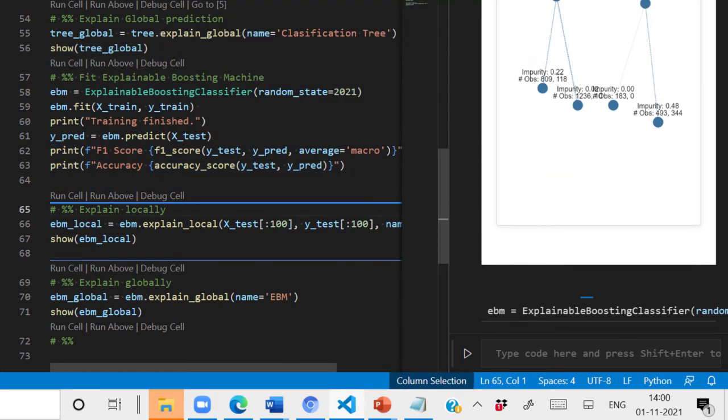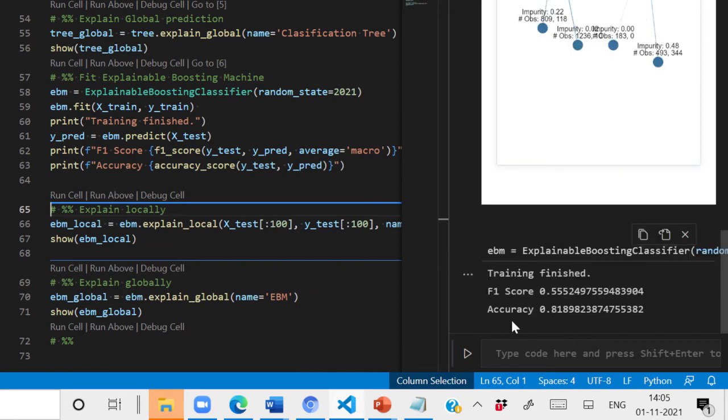It will take time to train. Let's wait for this training to finish. Our training has been finished. You can see the accuracy of this explainable boosting classifier is 0.81 and its F1 score is 0.55. Its accuracy is quite better as compared to other Glassbox models like logistic regression and decision tree, while its F1 score is also better than them.